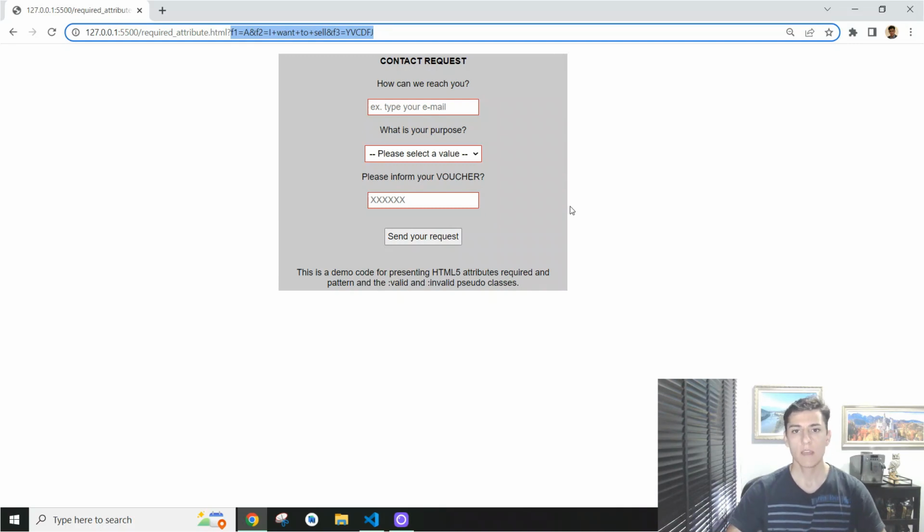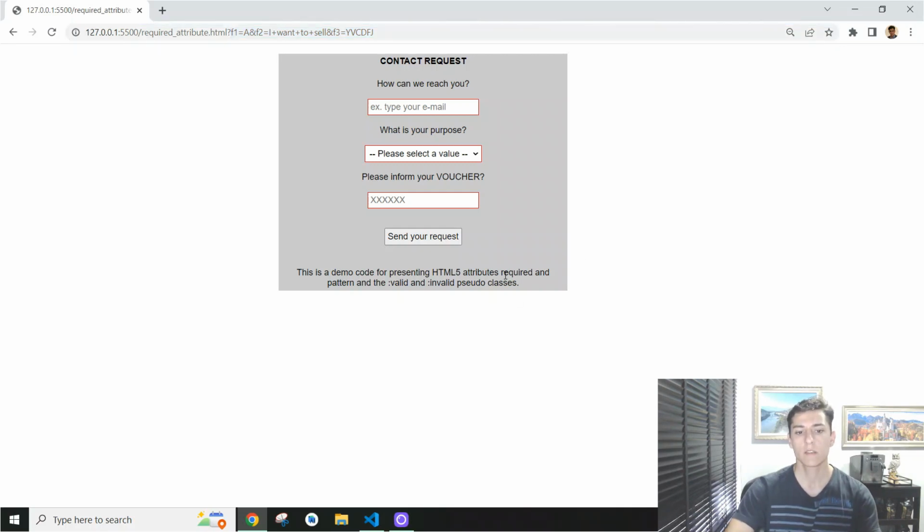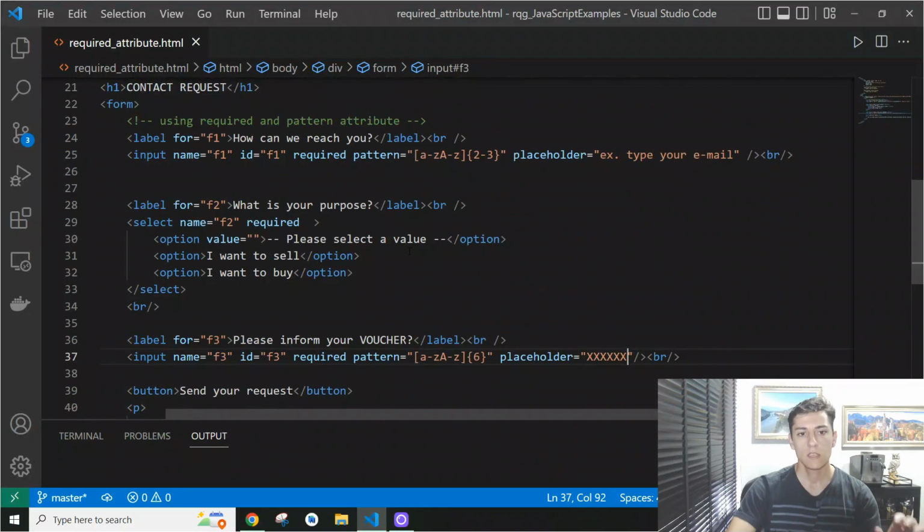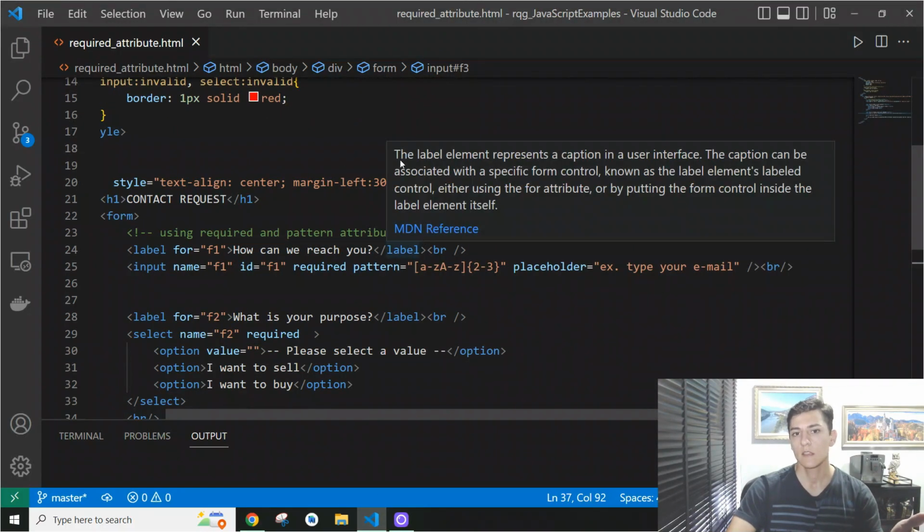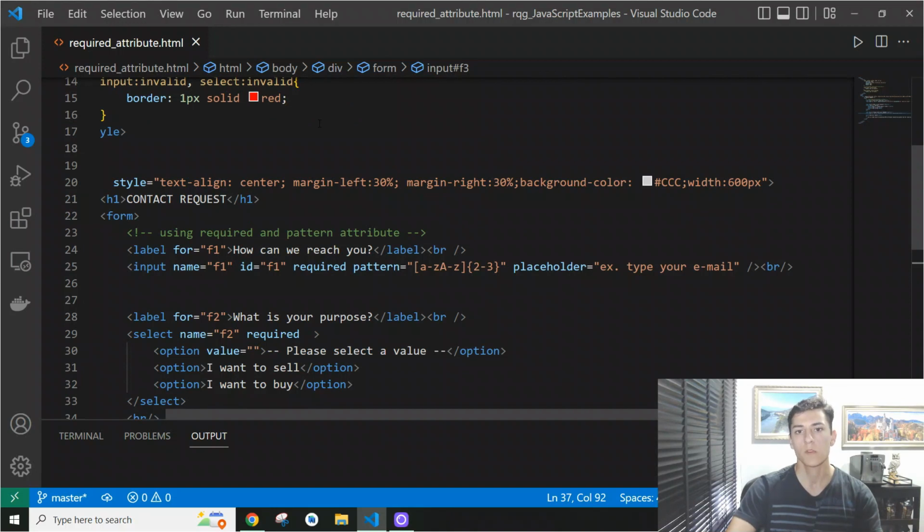Now you have understood the goal, from the user's perspective, of required, pattern, and the pseudo classes valid and invalid. Now let's take a look at the code to understand how they are used within the HTML document. So here is the code that is responsible for the presentation of that form you have seen in the web browser.